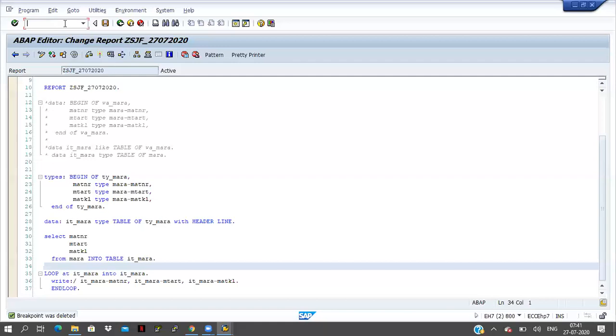Your question is, I'm giving input here, from date and to date, and I want to fetch the data if the date is between those days, right? So you can use select options here. In the where condition, if you pass the select options, then you can get it. We can give the condition by using select options.